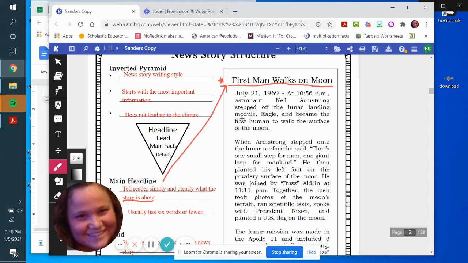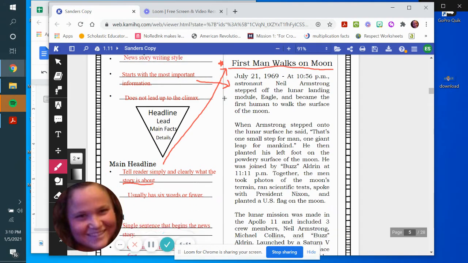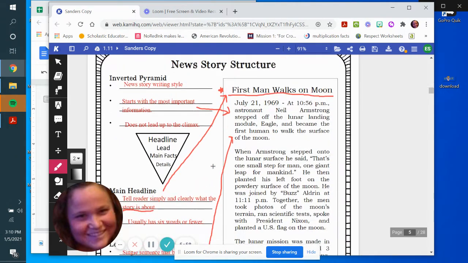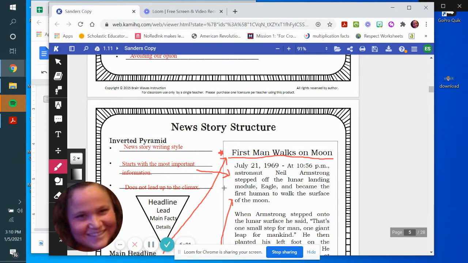That is one long sentence. Okay, so it does a couple different things. We definitely start with the most important information because it's very clear as to what happened. And it's the sentence that begins the news story. It contains all that important information. So they did a good job with this.